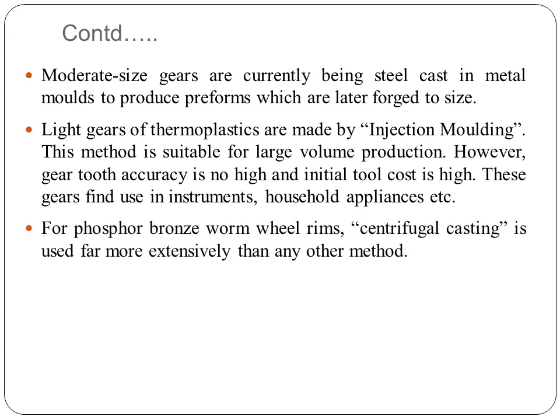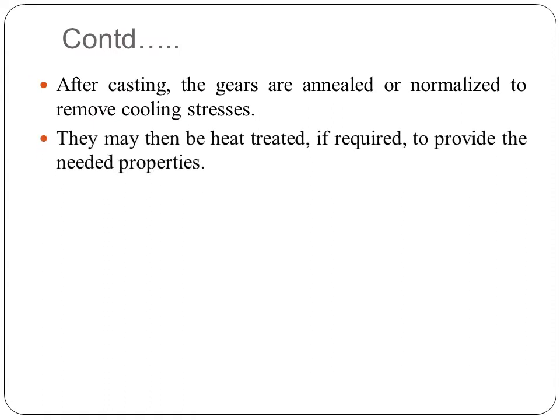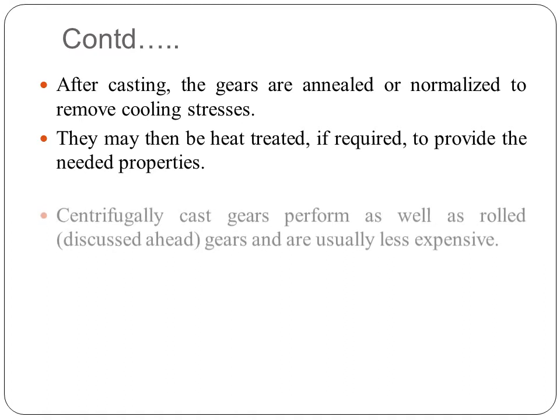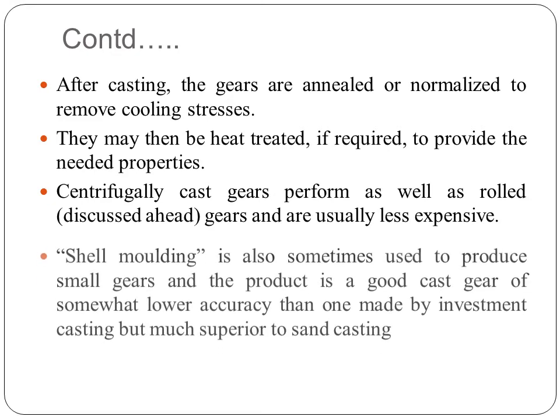For phosphor bronze worm wheel rims, centrifugal casting is used more extensively than any other method. Centrifugal casting is also applied to the manufacture of steel gears. Both vertical and horizontal axis spinners are used. After casting, the gears are annealed or normalized to remove the cooling stresses, and they may then be heat treated if required to provide the needed properties. Centrifugally cast gears perform as well as rolled gears and are usually less expensive.